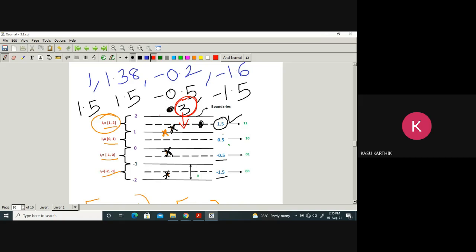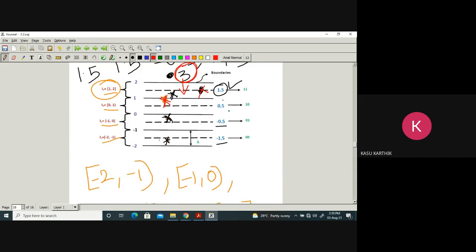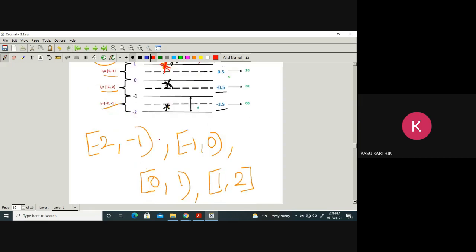Whenever a sample value lies exactly on the level, it will be quantized to the level itself, and there is no error. When it lies exactly on the boundary, you get maximum error. To avoid any ambiguity, I have used this notation: closed, open, closed, open, closed, open, both closed.